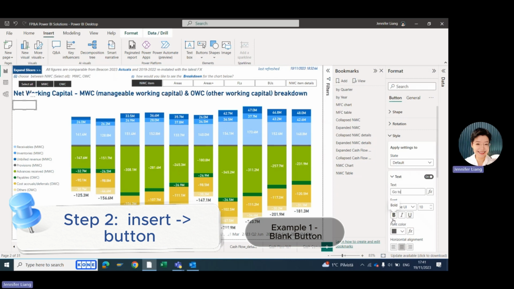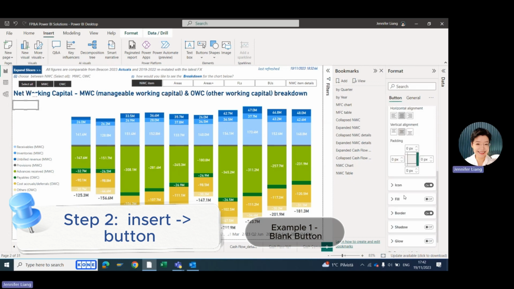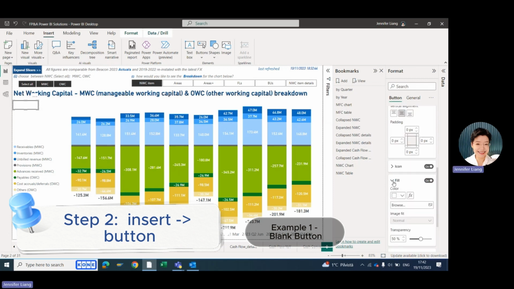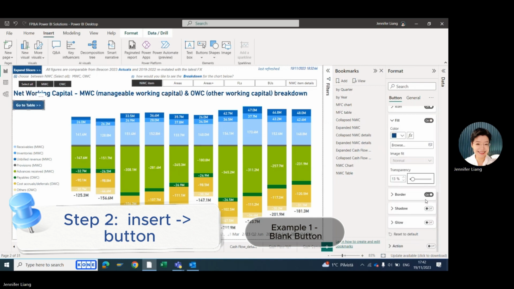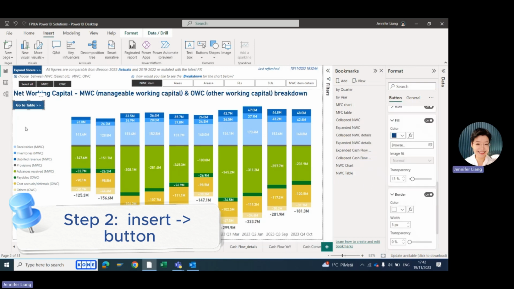Move the button here and continue to edit the button in format, style. This one I call Go to Table. White color. Reduce the padding. Normally, you do not need the padding, in order to save space. The background color: I choose navy blue to increase the contrast. Transparency. The border: choose white to make it pop up.